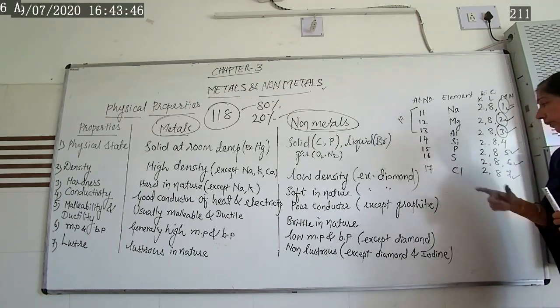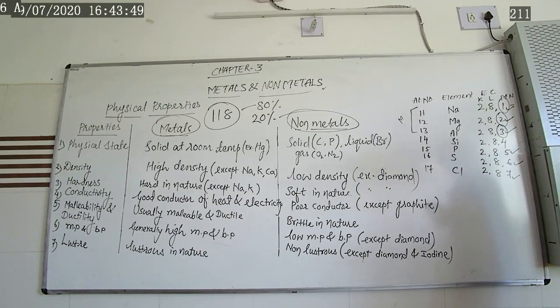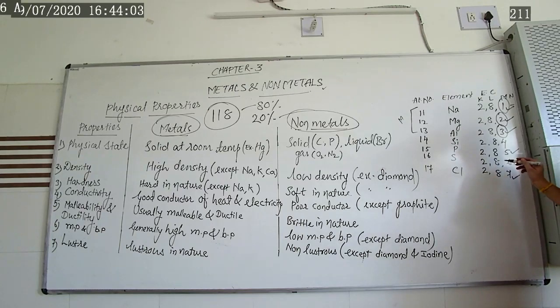Now atomic number 16, sulfur, is here. Another non-metal. Its electronic configuration is 2, 8, 6. The outer shell contains 6 electrons. So in order to complete its octet, it requires 2 more electrons. Octet means the outer shell contains 8 electrons, so the outer valence shell is completed. That means in order to complete its outer shell, sulfur needs 2 more electrons.